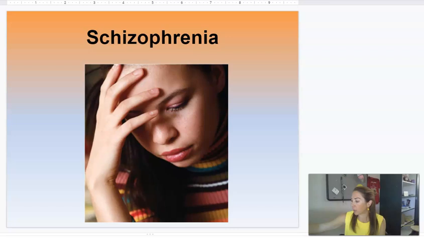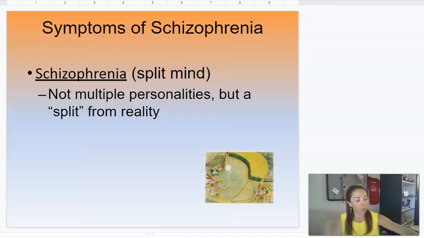In this lecture, we're going to look at schizophrenia, its causes, its different symptoms, and some factors that we know play a role in predicting schizophrenia. The term schizophrenia literally means split mind, which is easy to confuse with split personality. But schizophrenia is not multiple personalities. It means more a split from reality.